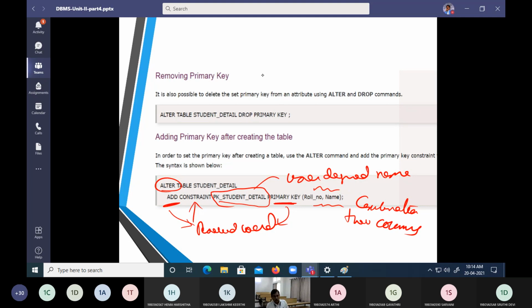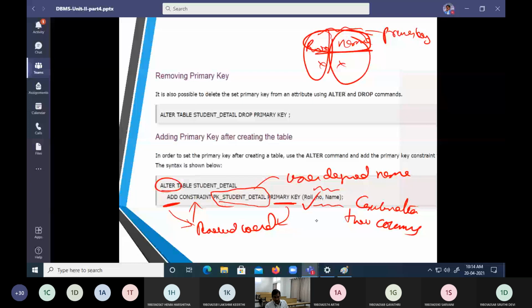What are the two columns? One is roll number, another is name. So it is a combination of two columns, roll number and name, and we are going to create a primary key.